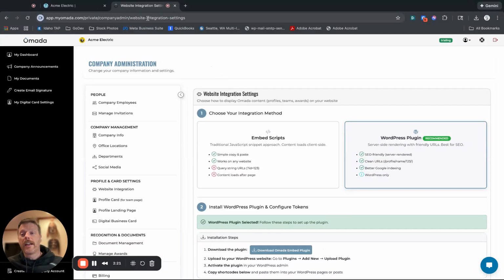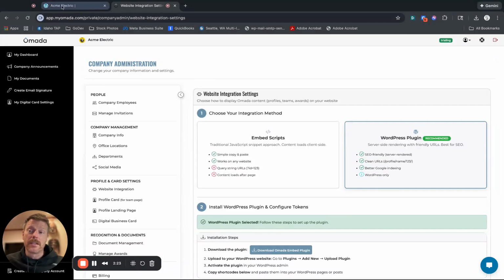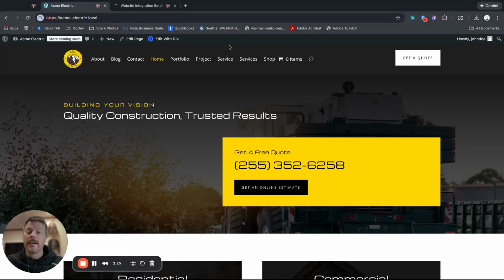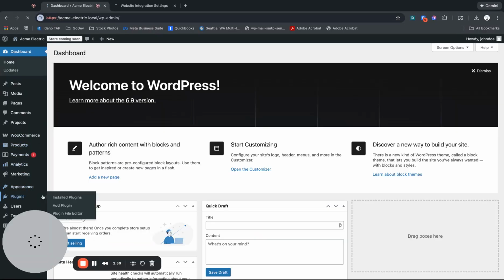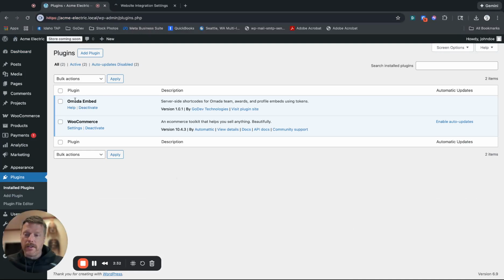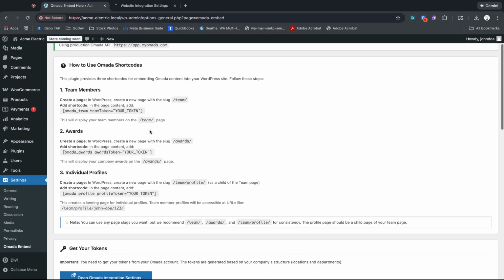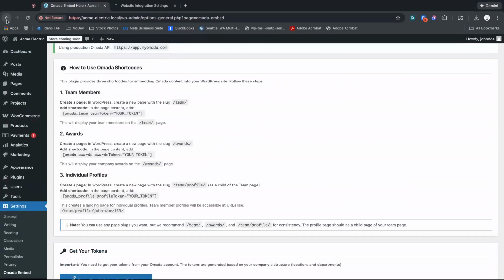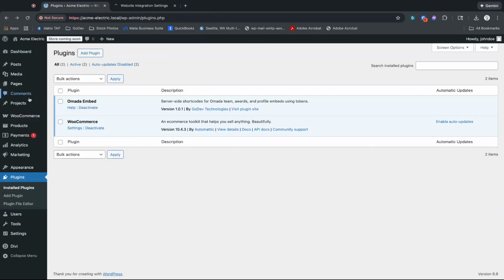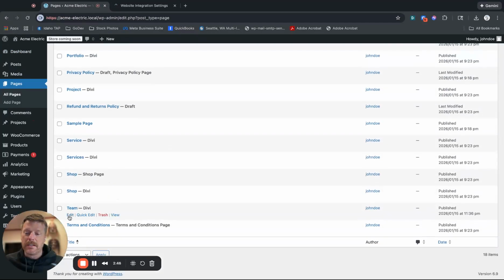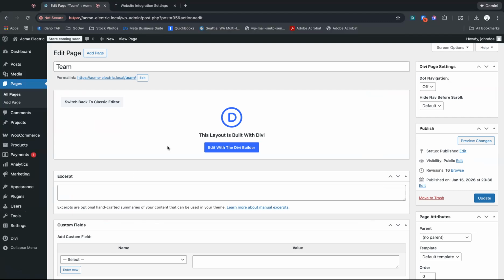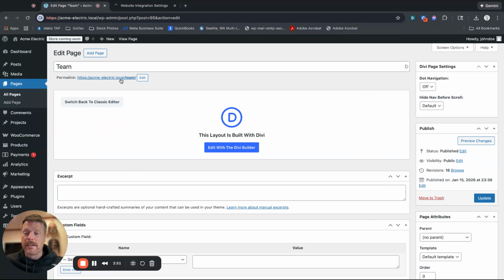So let's head on over to my temporary site, which is a WordPress site. And inside my plugins, I already have this installed, Omada Embed. There's a little help document here. You can click on that, and you can see some help files if you get stuck. But let's create a page. I've already created a page. I've just called it team. It's empty, and the URL is right here, Acme Electric /team.